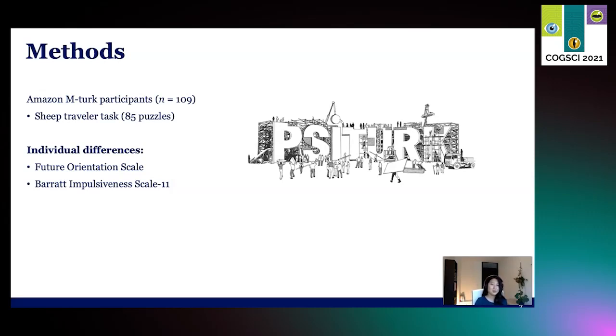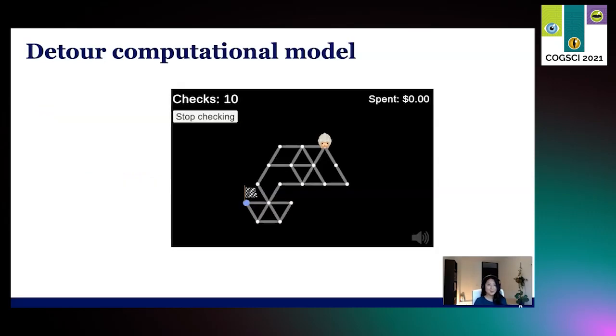We also wanted to know if the information sampling choices on our task actually correlated with planning in real life. So we therefore also asked our participants to fill out 2 short questionnaires which measured planning and impulsive choices in daily life. We developed a computational model of information sampling for contingency planning.